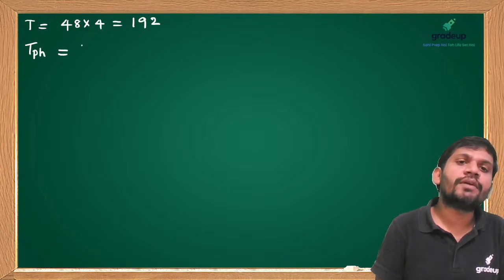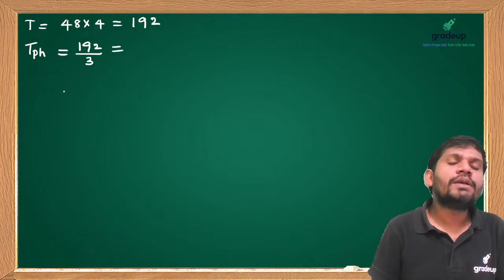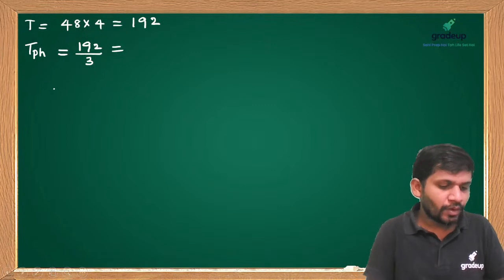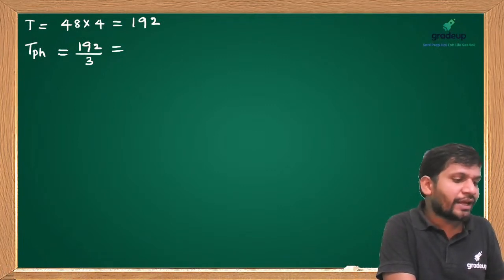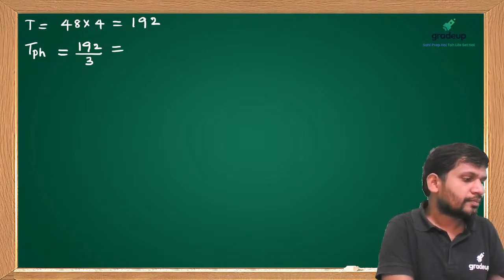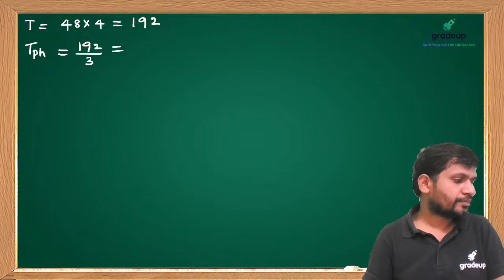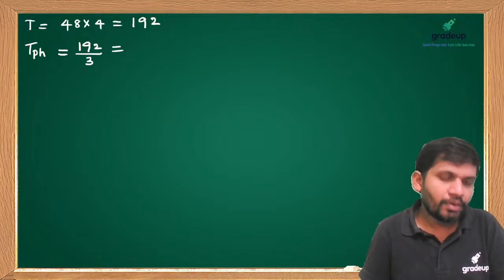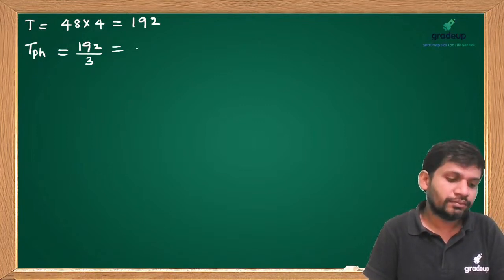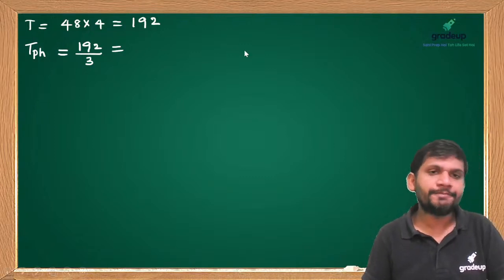But turns per phase I want. It is a 3 phase, so 192 by 3. Then how many turns per phase can we get, students?